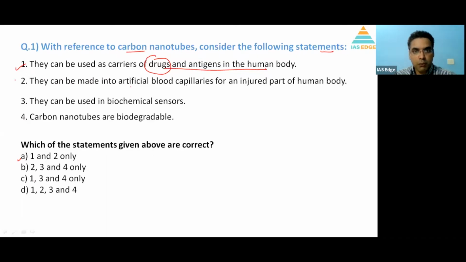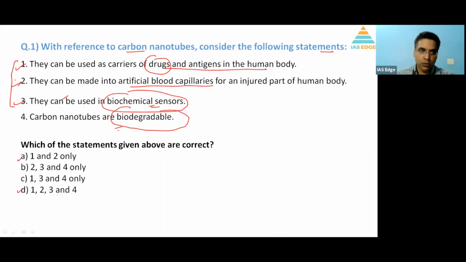They can be made into artificial blood capillaries in the injured part of the human body. That is also true, it can be done. They can be used as biochemical sensors. Yes, definitely. One of the important aspects of nanotechnology is that they can have sensors at the micro-nanometer level. So biosensors, that is also true. So 1, 2, 3 are correct, and automatically option D will be the answer. They are biodegradable, that is also true. So option D is the right option in the first question.